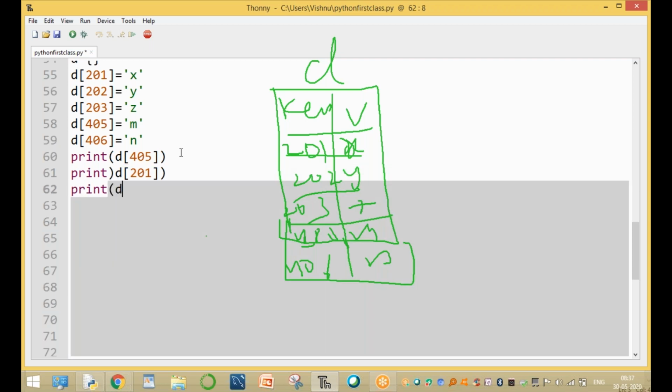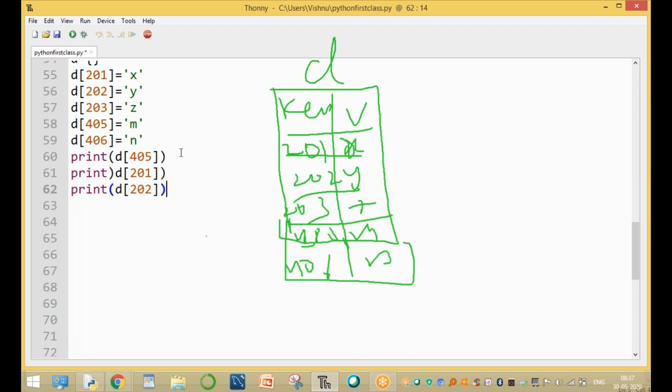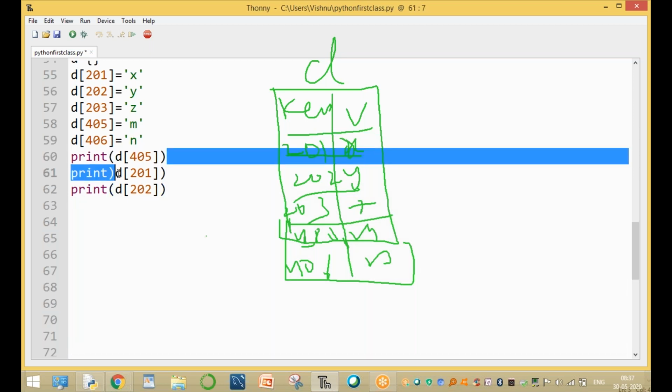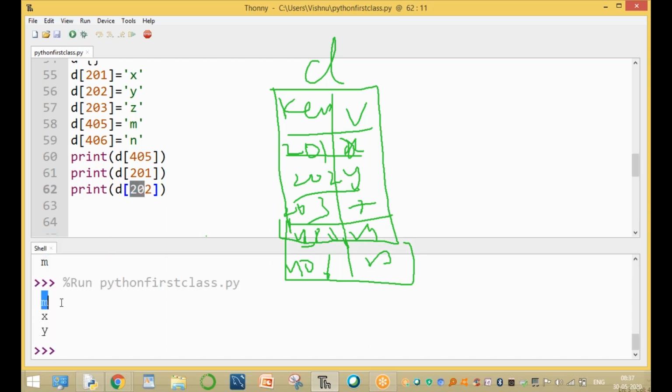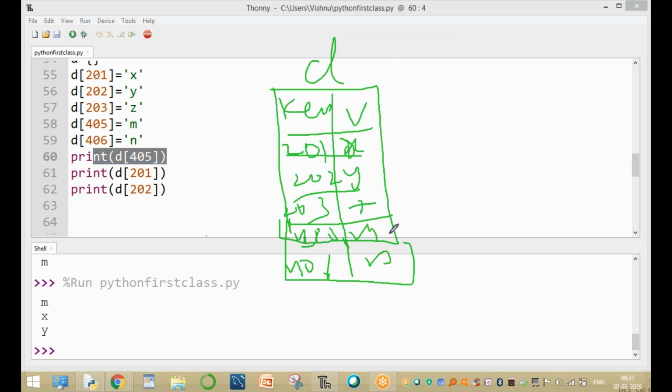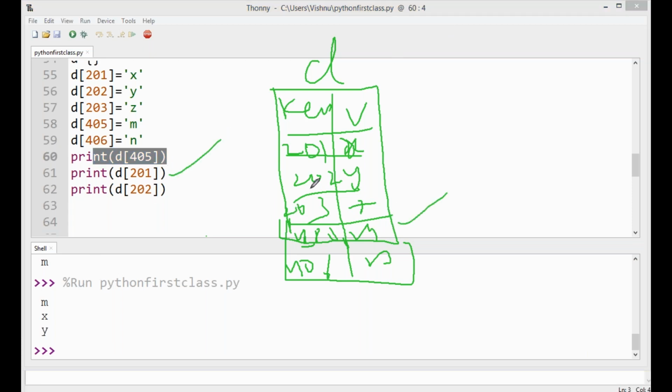Print B of 202. The value of 405 is m, the value of 201 is x, and the value of 202 is y. Very good, thank you, Charan.